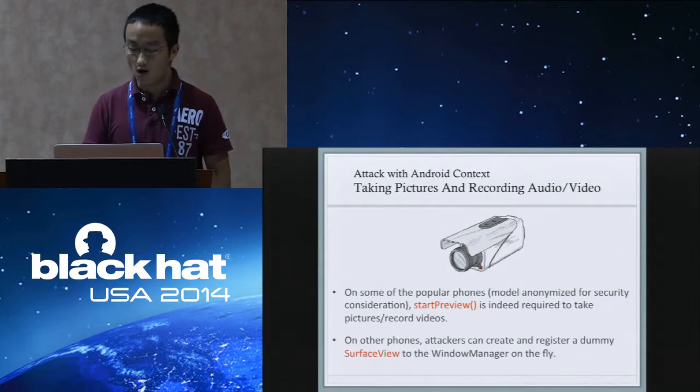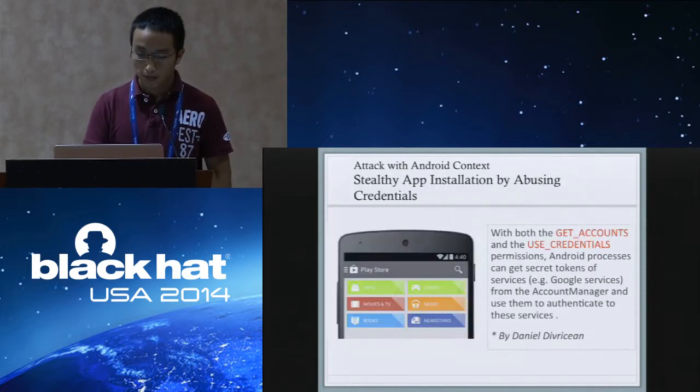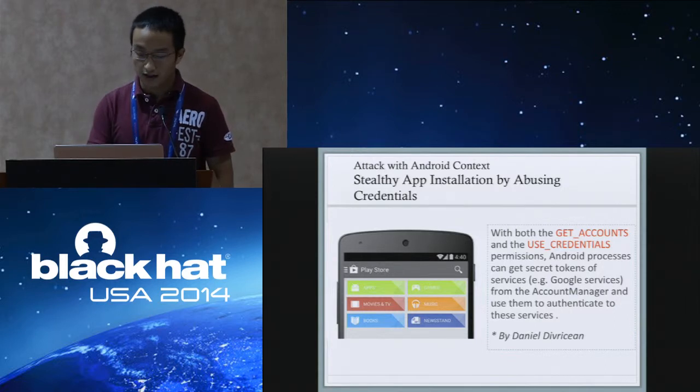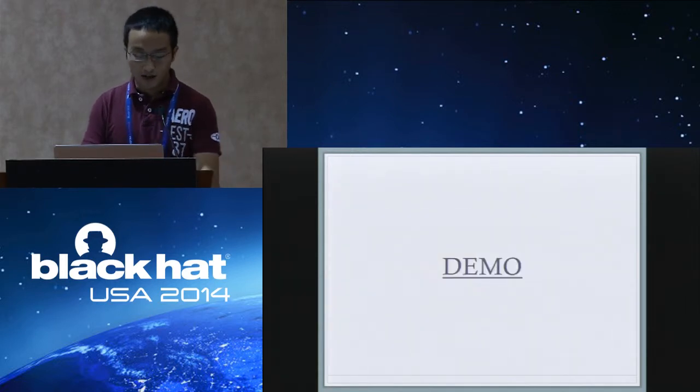And on the other phones, although they check this, you can create a dummy surface view on the fly to take pictures and record videos. And you can also use the two permissions, get accounts and use credentials, to install arbitrary Google Play apps without user notification. This vulnerability was discovered by Daniel, and we integrated this into the attack. Now it's time for the live demo.